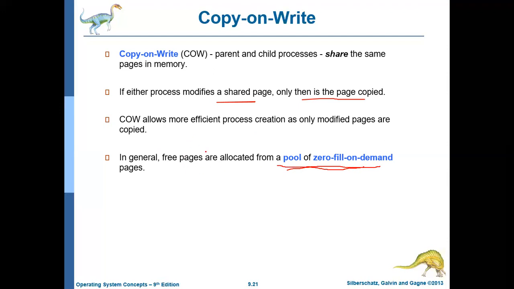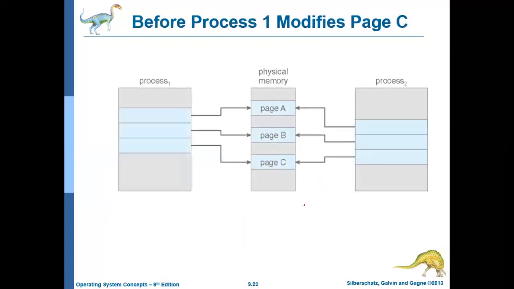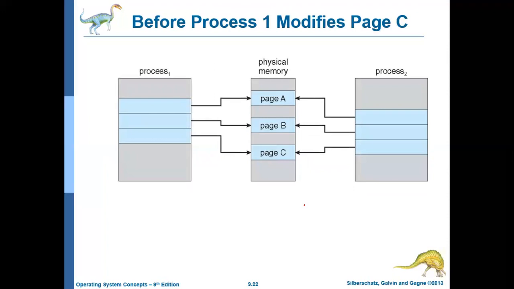So whenever a write happens, one of the frames from this pool will be allocated so that the copy of that particular page can be stored there. The pool should have some free frames, so that whenever a page is requested, it can be provided immediately. Let us understand this with a diagram.